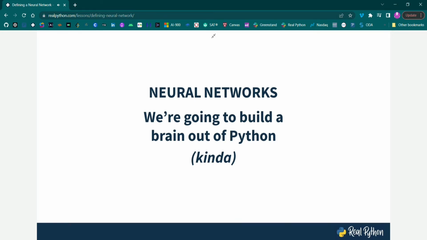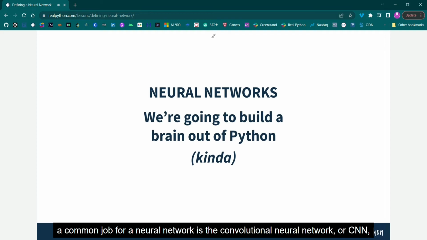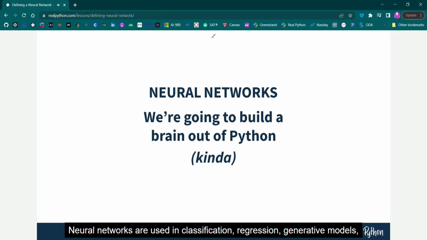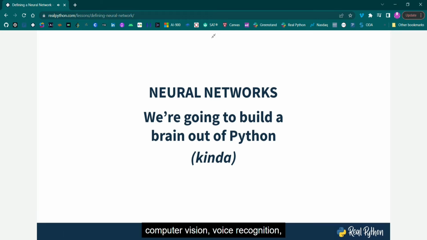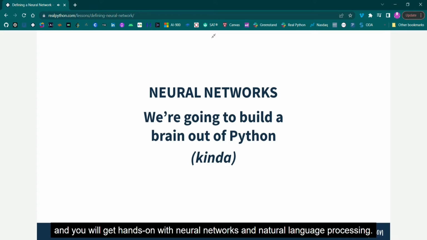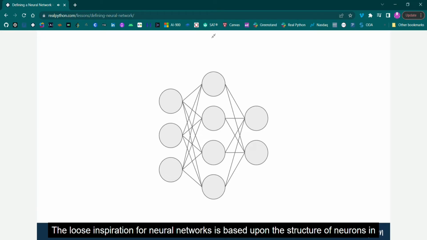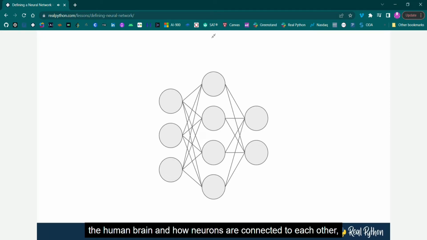For example, a common job for a neural network is the convolutional neural network, or CNN, that you will implement later in the course. Neural networks are used in classification, regression, generative models, computer vision, and voice recognition, and you will get hands-on with neural networks and natural language processing. The loose inspiration for neural networks is based upon the structure of neurons in the human brain and how neurons are connected to each other, thus forming neural networks. Here's a picture of a very simple neural network, and it's likely you've seen a similar one.